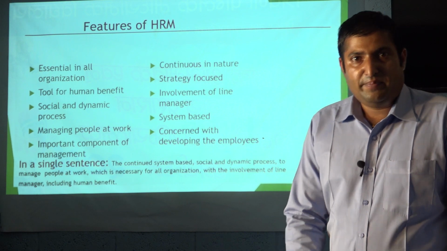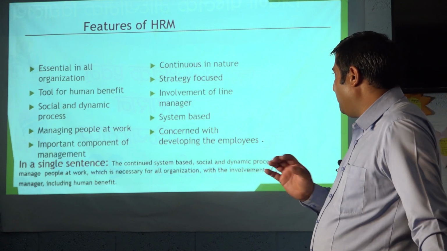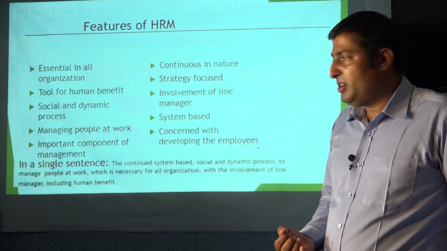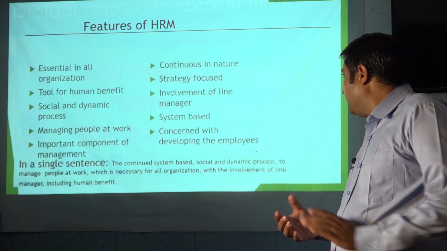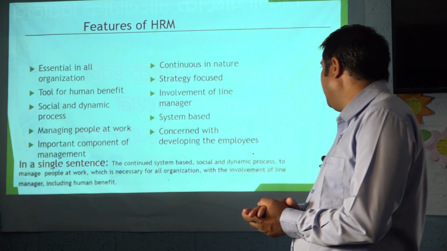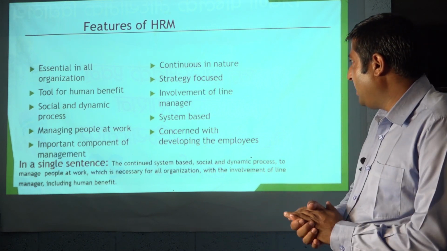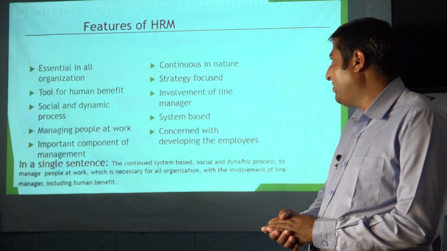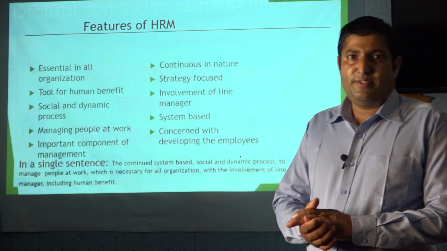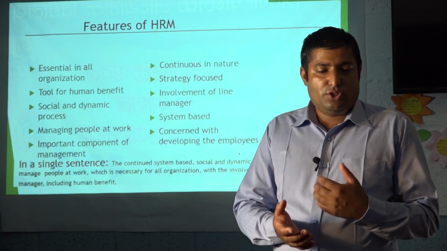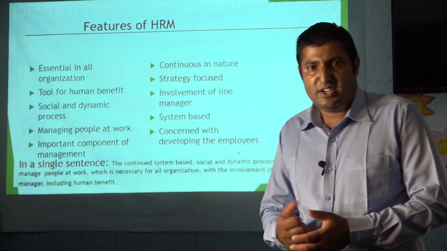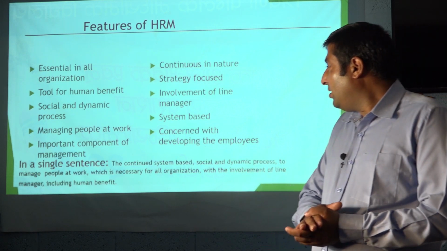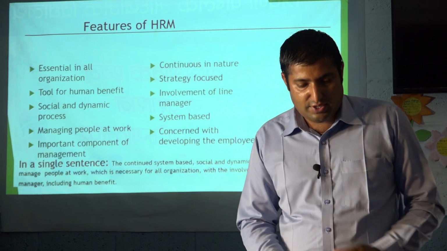To remember this in a single sentence, what we can do to sum up is this: the features of human resource management can be remembered in this sentence: the continuous, system based, social and dynamic process to manage people at work, which is necessary for all organizations, with the involvement of line manager, including human benefit. Here I tried to include all of the points by separating with commas, and I made one sensible sentence so that it helps you remember the features of human resource management.